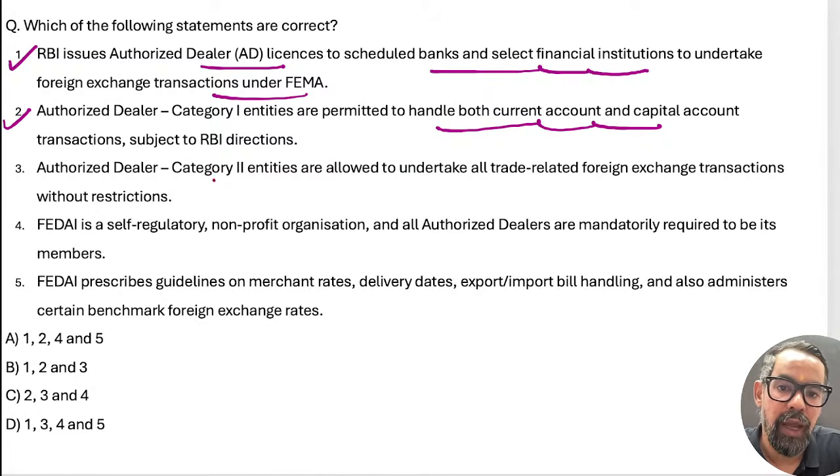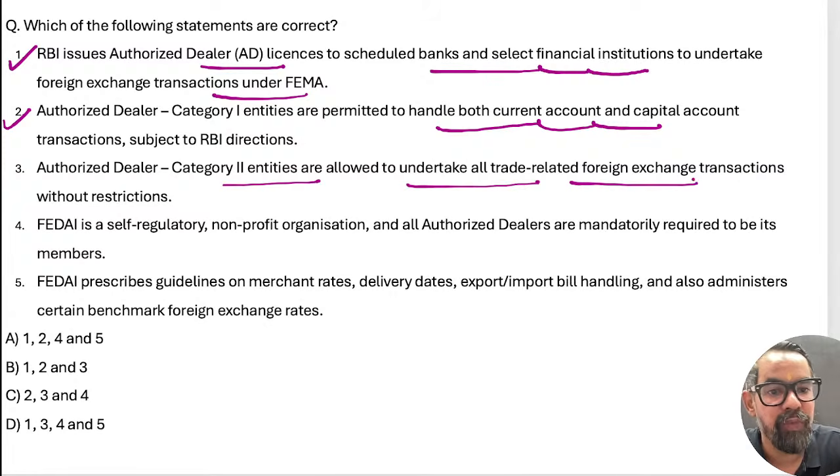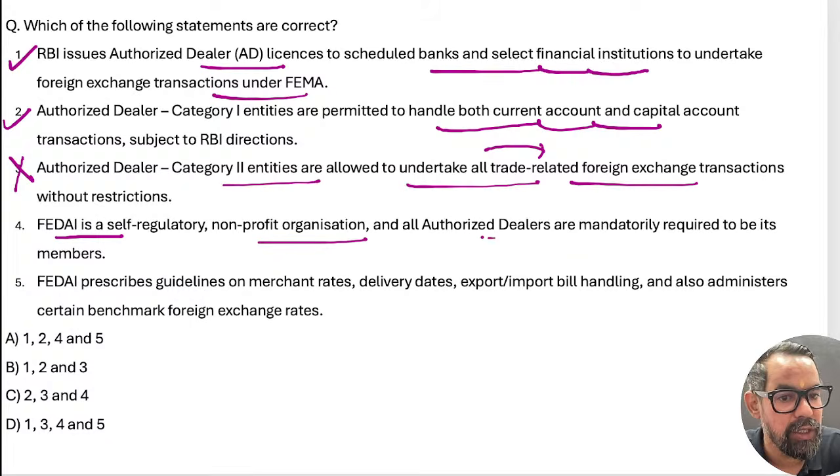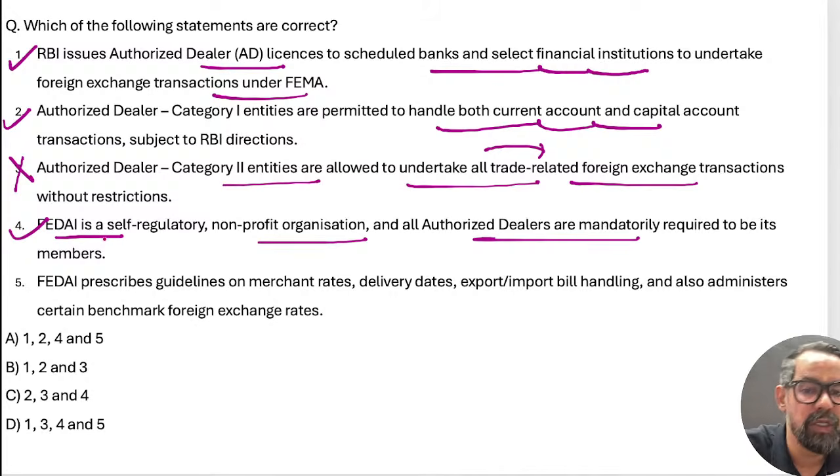This is true. Category 2 entities are allowed to undertake all trade related foreign exchange transactions without restriction. Wrong. Okay. Morning only, I guess Srikant sir or somebody asked a question around this. Trade related buying, selling or entering into hedge positions and others is restricted for this category. Foreign Exchange Dealers Association of India, 1958, works as an SRO, a non-profit organization. Authorized dealers are mandatorily required to be a member. They automatically become members of this institution.